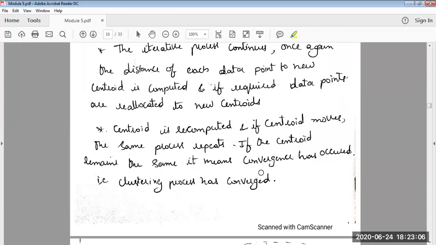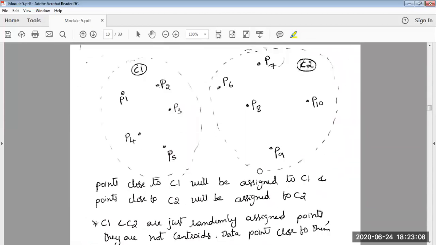So instead of this theoretical discussion, I'll directly go to the example. This would be more appropriate. Consider you had some 10 data points, as marked here, P1, P2, P3, P4, P5 up to P10. So now I have 10 data points in hand. I'll give this to the algorithm.